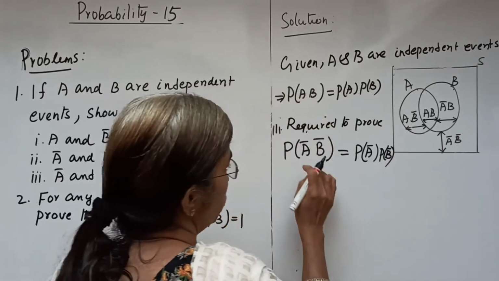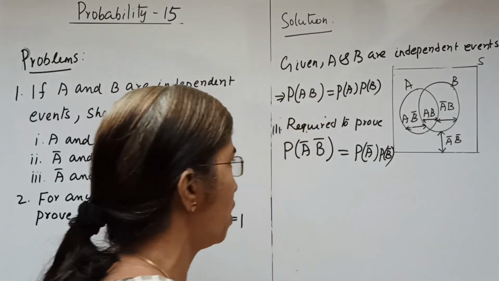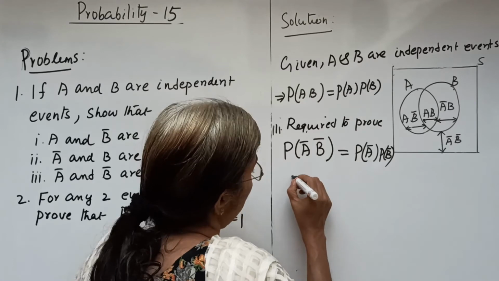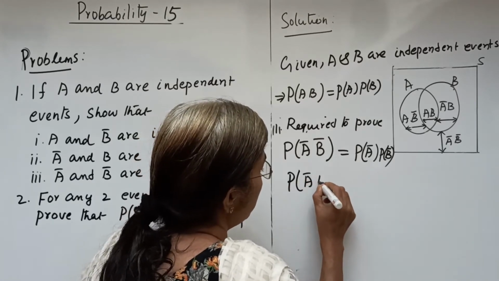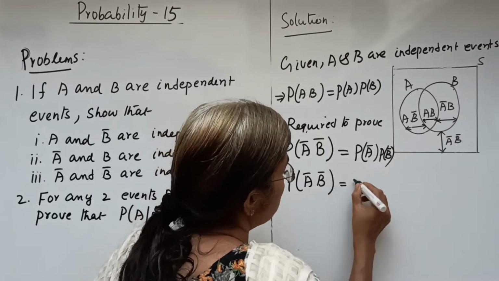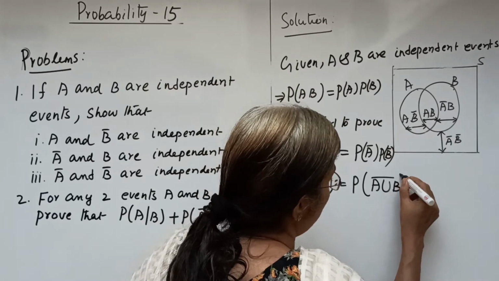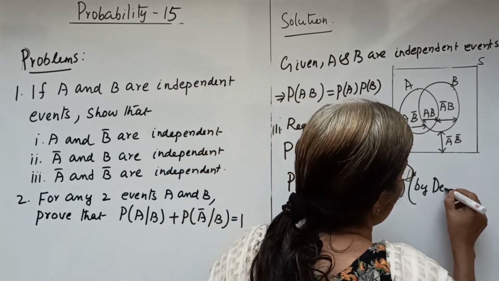Now we know by De Morgan's law, A bar intersection B bar can be written as A union B whole bar. We start with P of A bar intersection B bar. So it is equal to P of A union B whole bar by De Morgan's law.